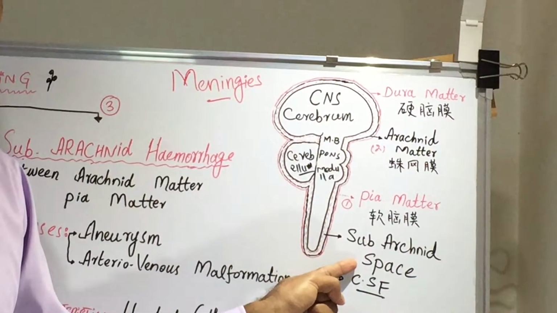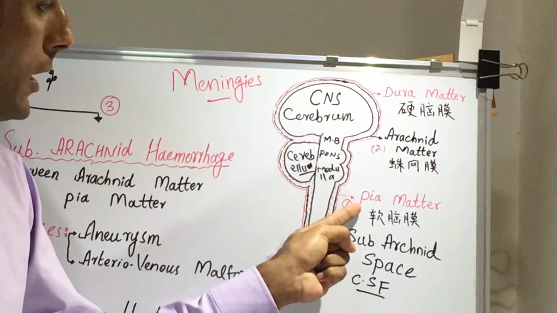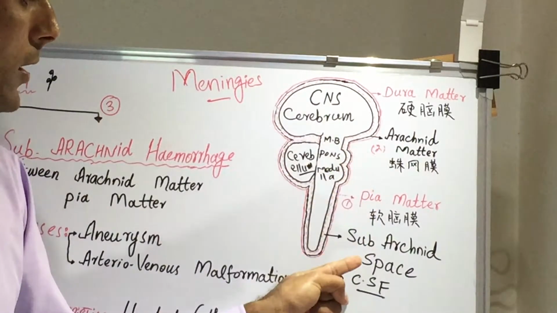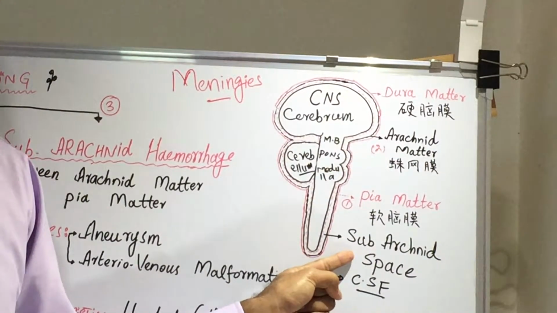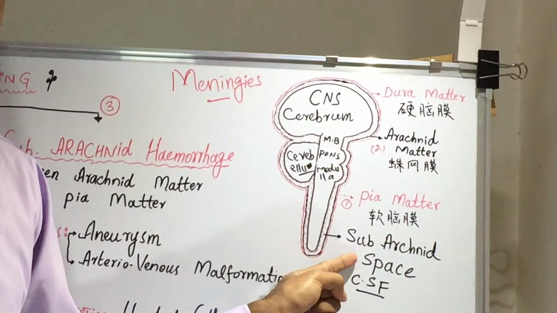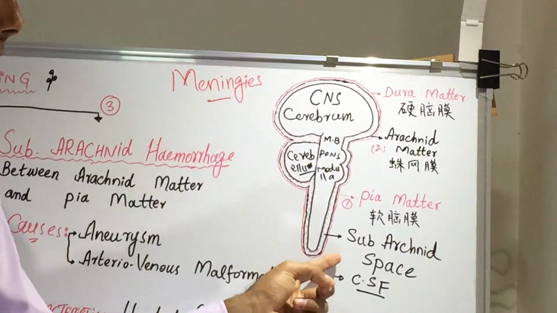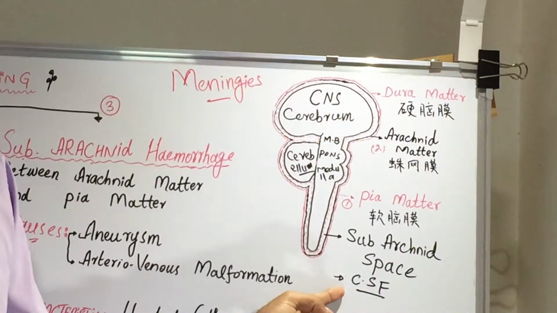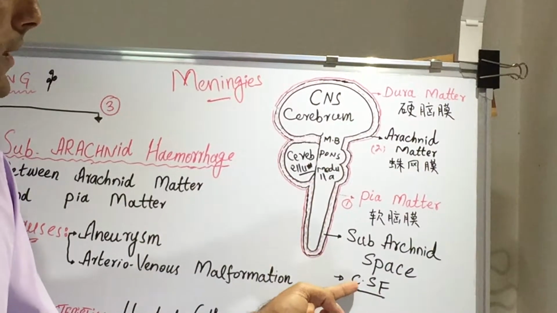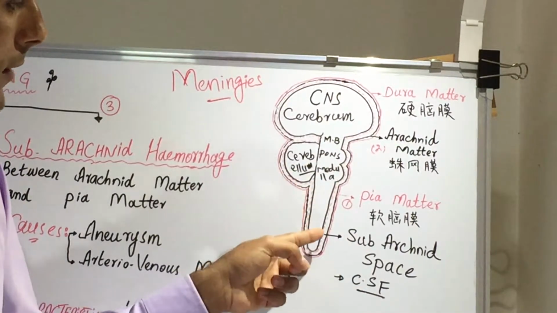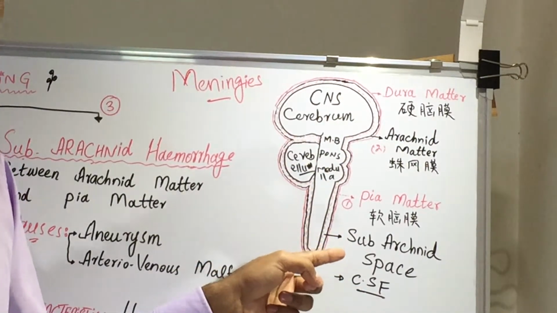What is the function of the subarachnoid space? The subarachnoid space has CSF, cerebrospinal fluid.